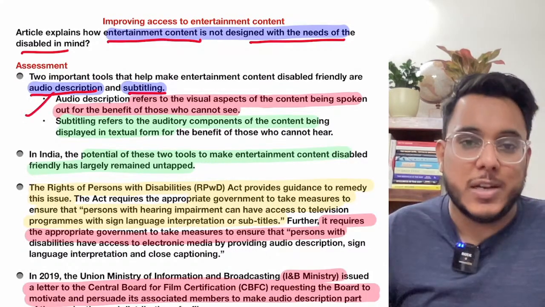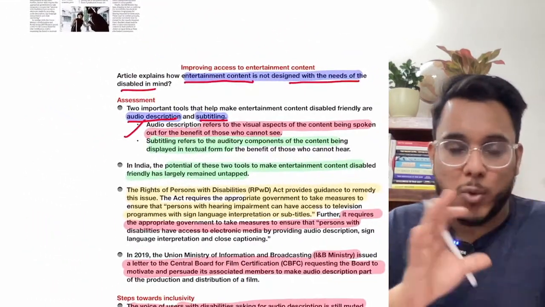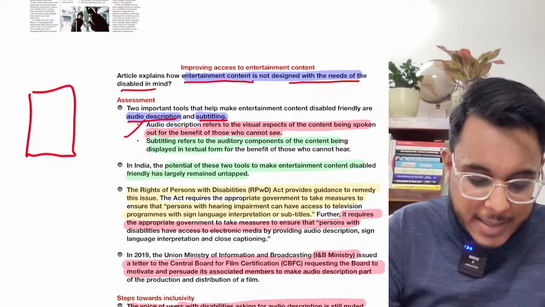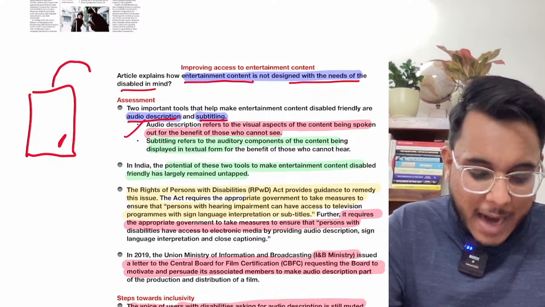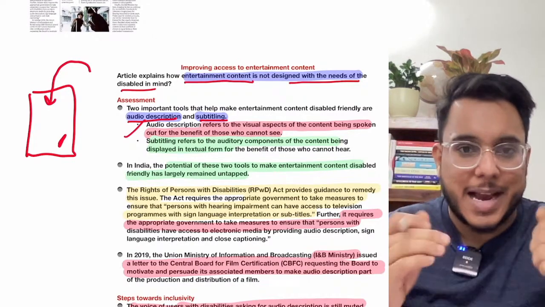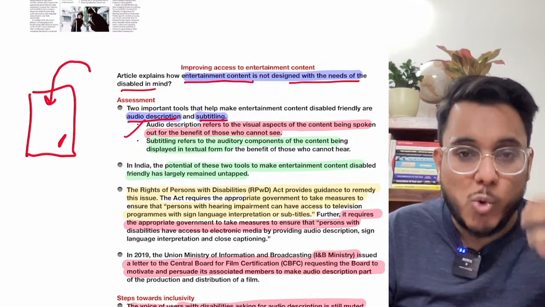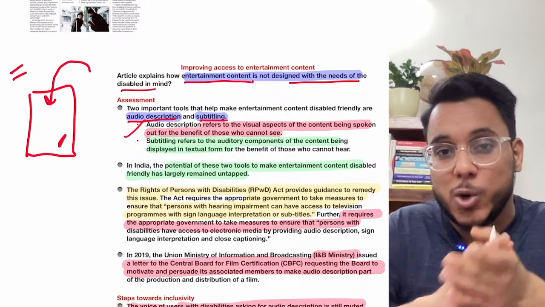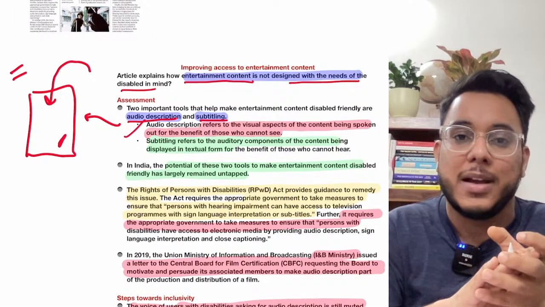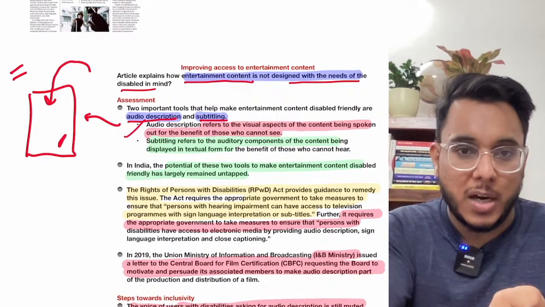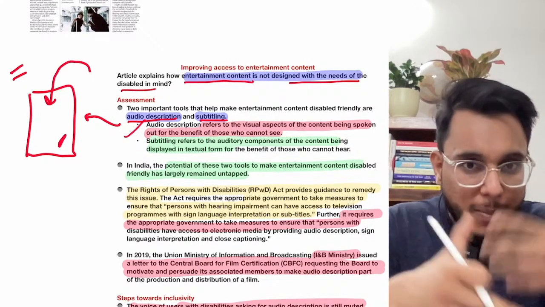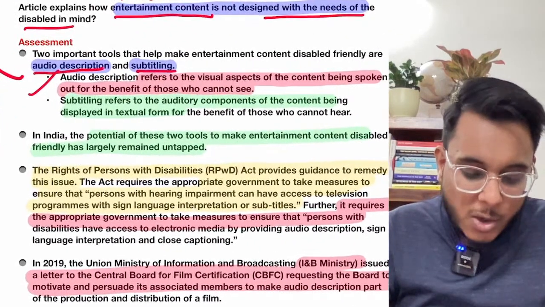Now, first of all, what is this audio description? Guys, the audio description is like this. Suppose I'm just giving you a hypothetical situation. Suppose there is a scene, and in this scene there is an actor sitting in the room, and another actor enters the room. If you can see, you'll see that another actor is entering the room, but the person who cannot see, who is visually disabled, how will they know that? So there will be an audio description at this point. Some person will narrate from the background that Mr. X has now entered the room, Mr. X has now sat down, or Mr. X is now doing this. So they will be telling what the people are doing there. That is called audio description.